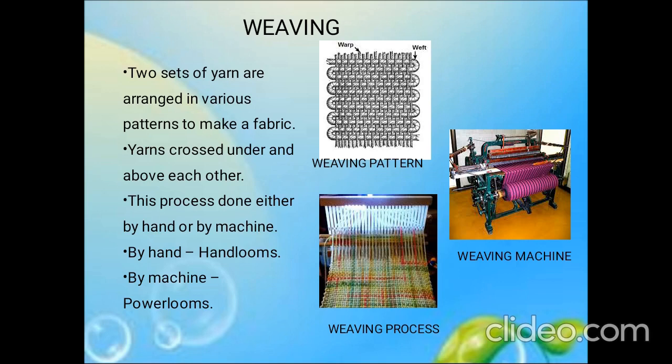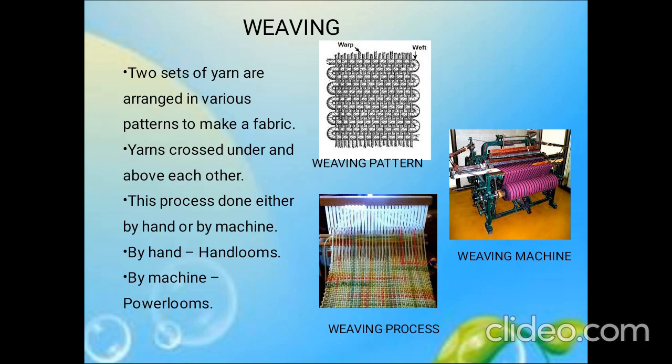See in this image, children, the weaving pattern. Two yarns are used, in which one yarn goes under the other one. In this way the weaving pattern will be seen. So this is the weaving process and this is the weaving machine used for weaving. We can perform this weaving process either manually or by machine.